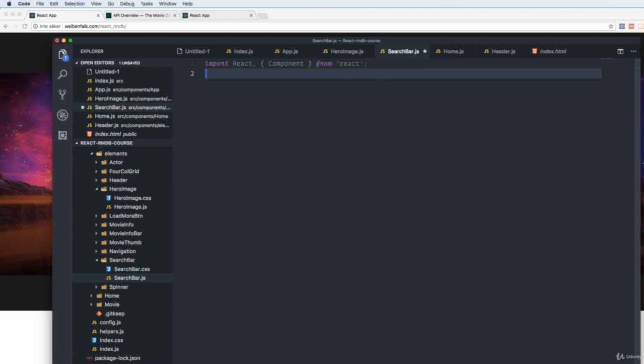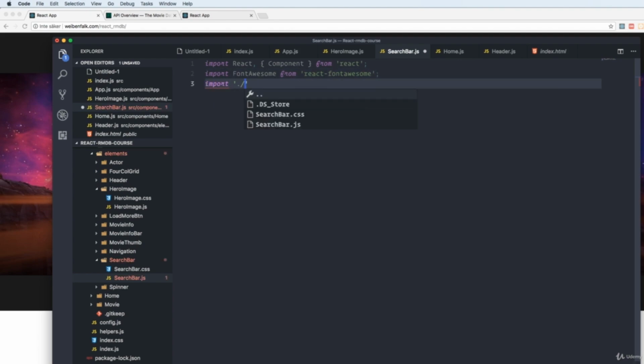We also need to import Font Awesome for this one, as we're going to use some icons from the Font Awesome library. It's already pre-installed. We did that when we did the npm install command, so we just have to import it. Import Font Awesome from React Font Awesome. And lastly, we import our CSS file just as before.